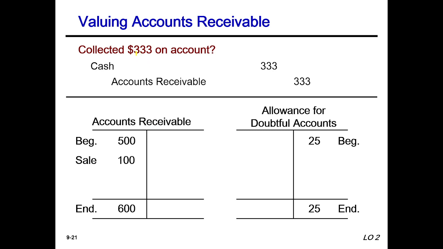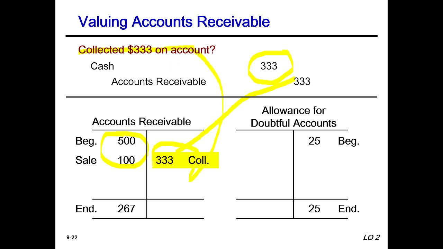Now we collected 333. So cash will be debited and accounts receivable will be credited. According to our calculation, the total is 600 minus the collected amount of 333. That means 333 of accounts receivable was collected. After balancing we get the ending figure of $267, and allowance for doubtful accounts is the same, 25.